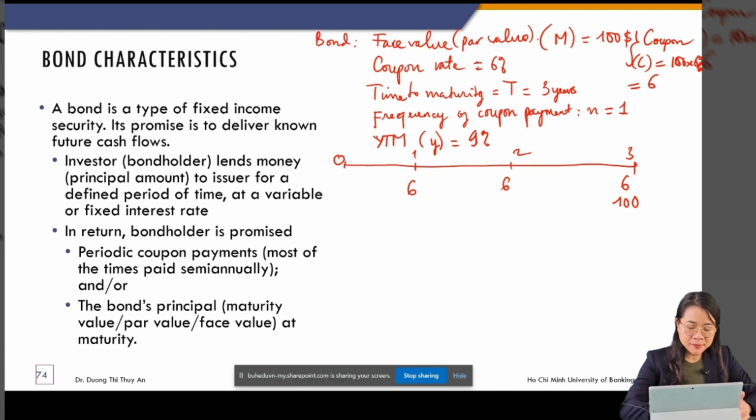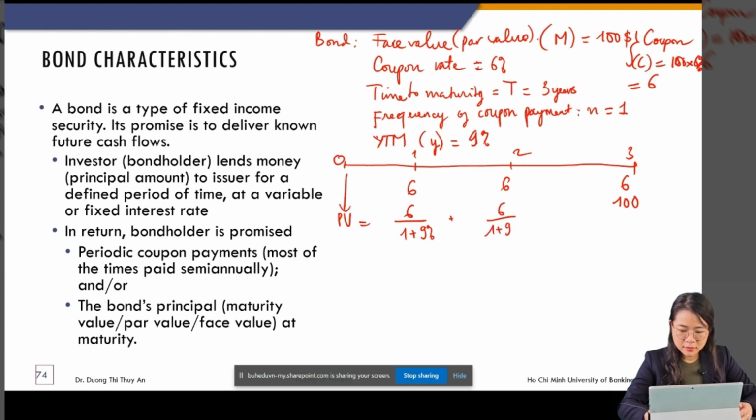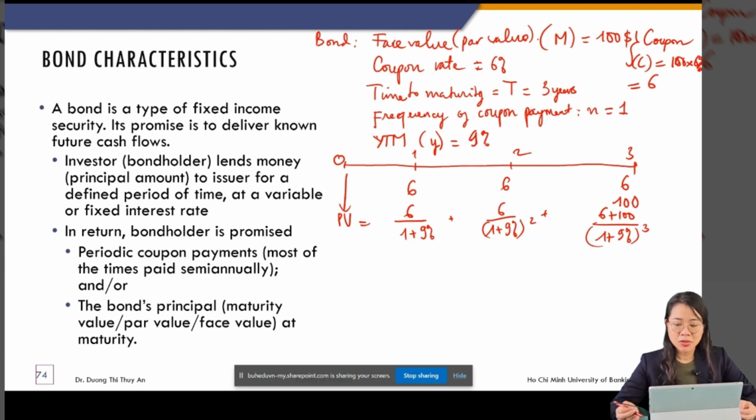So BV, you can write down yourself. That is the price of the bond valuation. Very simple, isn't it?